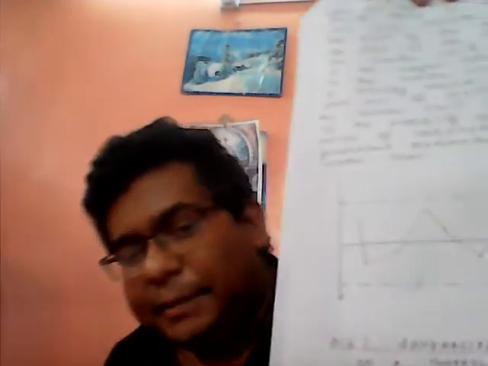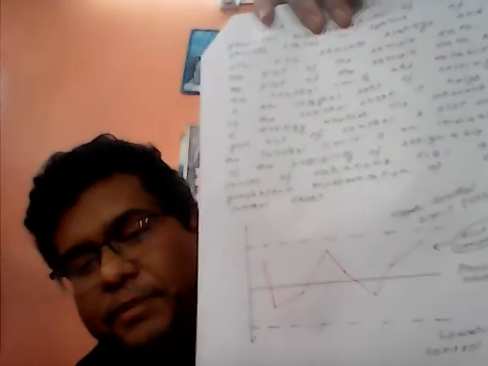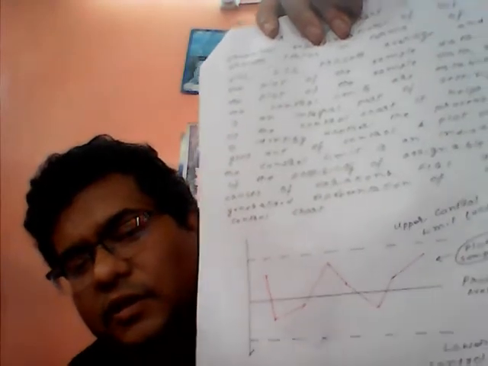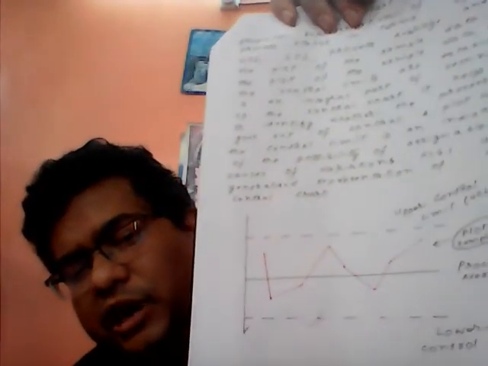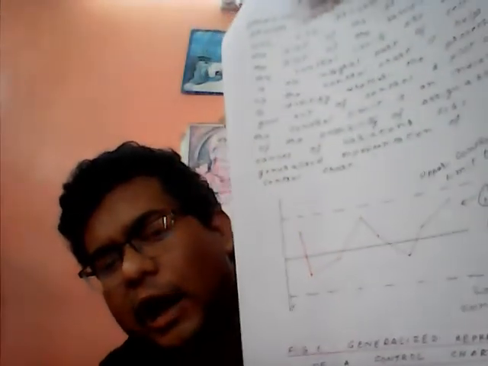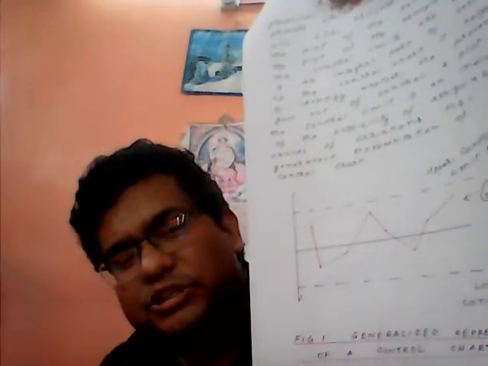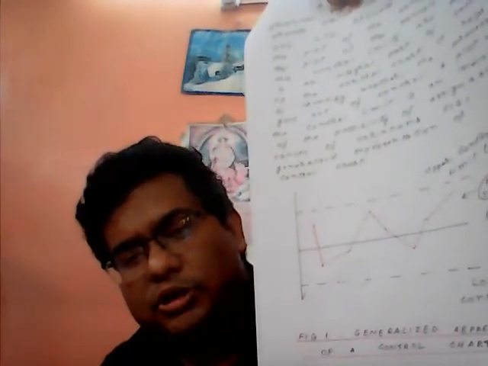So you look at the control chart. A control chart is basically a diagrammatic depiction of the control limit, where there are 3 values which have been depicted in this control chart. One is at the bottommost, which is referred to as the lower control limit. One is the process average, and one is the upper control limit. So you can understand that any value which is less than lower control limit will lie below LCL. Any value which is lying beyond UCL or LCL is an outlier.